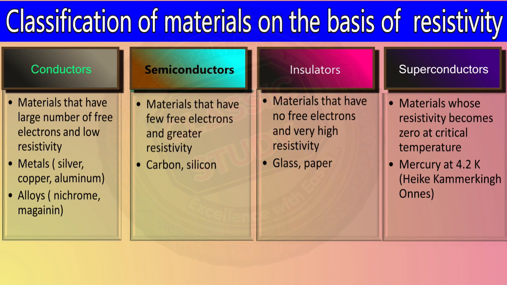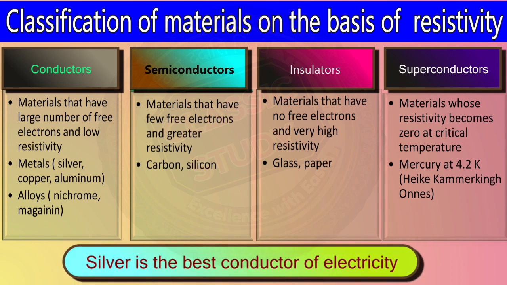Even after this classification, silver is the best conductor of electricity, but since it is an expensive metal, it is not used in regular wiring. For a substitute, we use copper and aluminium wires, although silver wires are used in certain electronic devices that makes them very expensive.